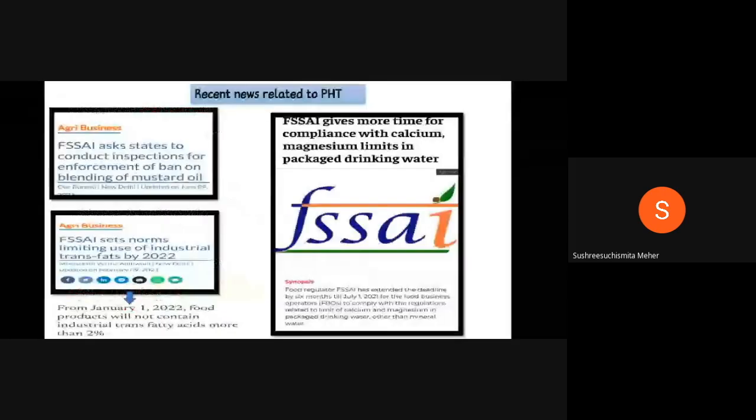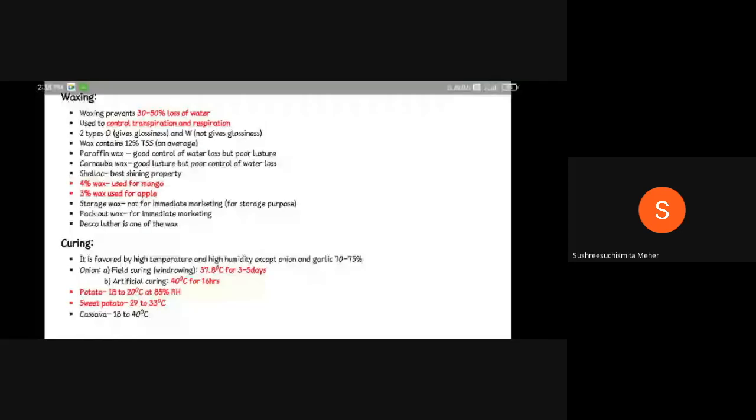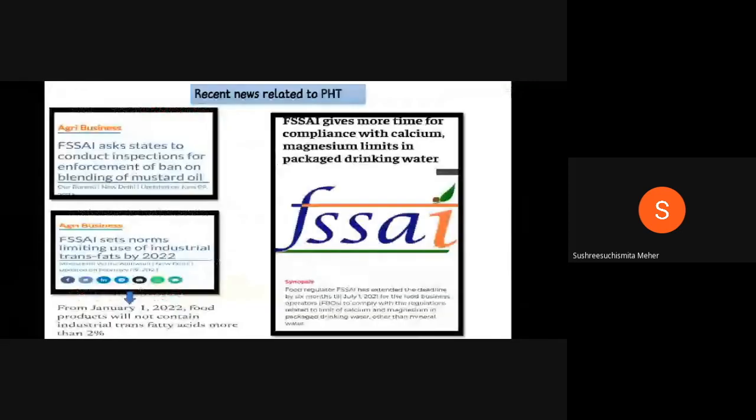And coming to recent updates with respect to post-harvest technology, FSSAI has asked to ban the blending of mustard oil. From previous years, blended mustard oil with sunflower or other oils was being used. Now FSSAI has said that mustard oil should not be blended with any oil. It should be marketed only as pure mustard oil.